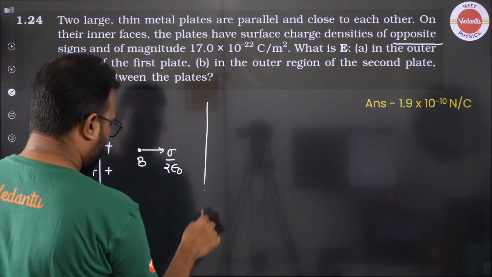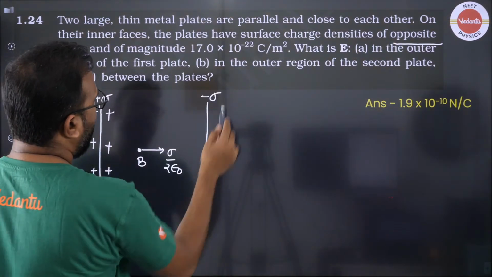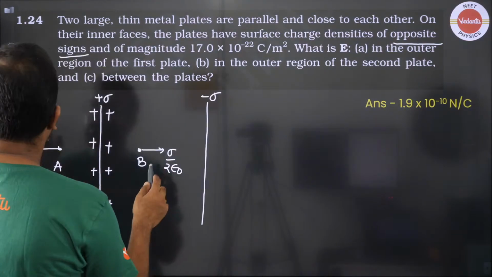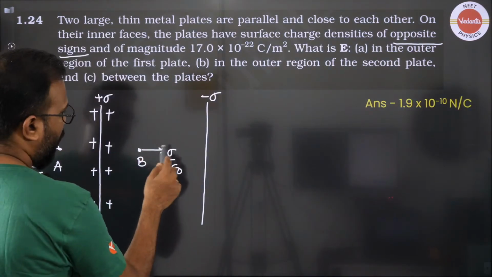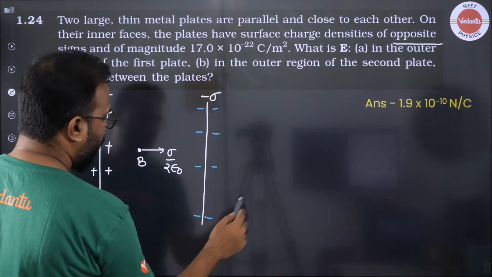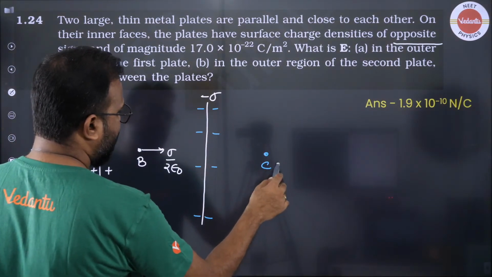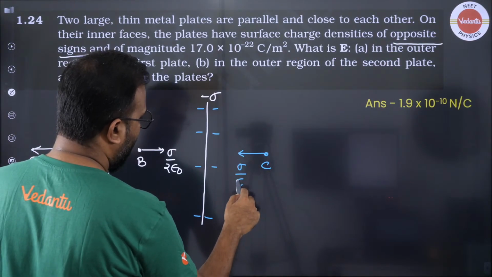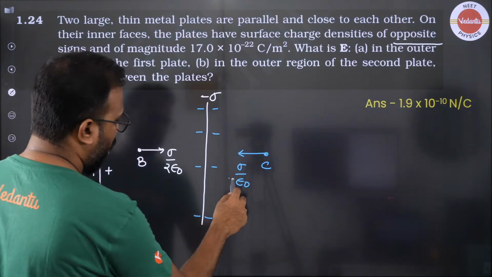Okay, now if you have another plate negatively charged, for that plate the field will be towards the charge. So if I consider a point C here, the field will be this side, that is sigma by 2 epsilon naught.